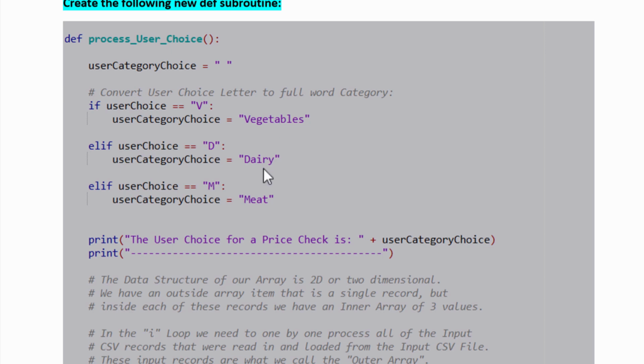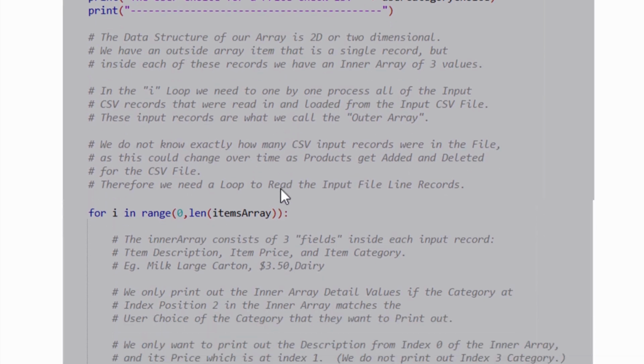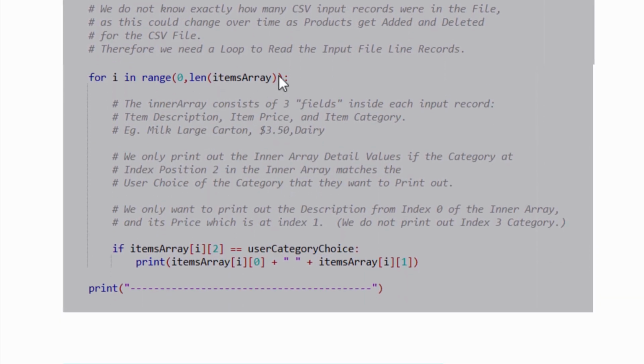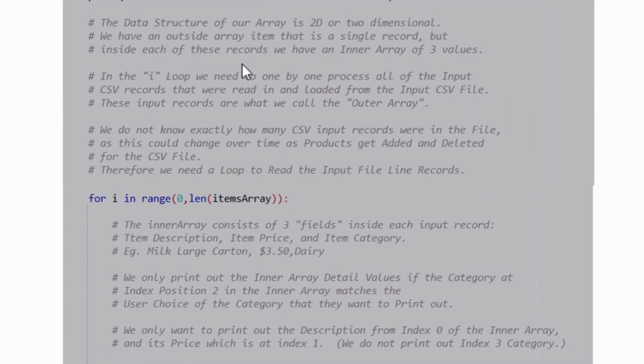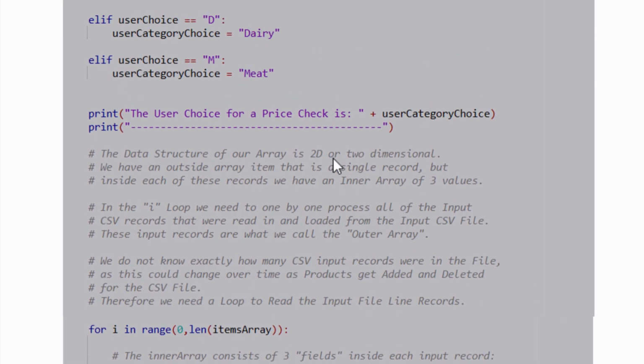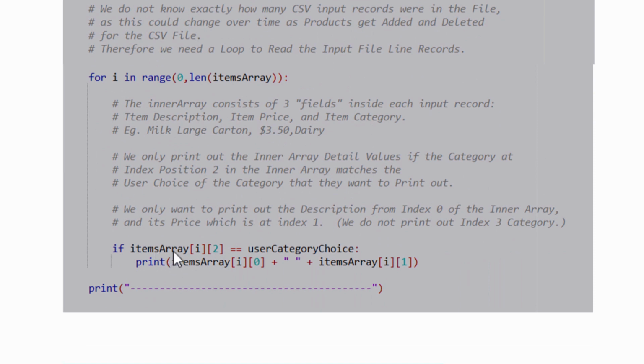If they've done V, D, or M, it's going to say vegetables, dairy, or meat. And here's how we go through the whole length of that 2-dimensional array. And we check, for each record we're doing, does the category in the record equal what the user chose? So if the user chose meat, does the category in the item record we're looking at equal meat? And if it does, then we can print out that meat item. All right, so that's kind of how we do it.